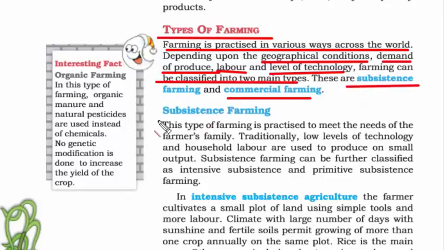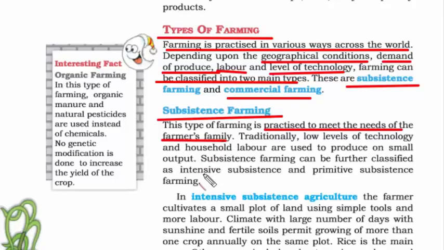The first one is subsistence farming. Subsistence means where minimum resources are used. That's why it is also practiced to meet the needs of the farmer's family, which means private farming. A better way of understanding subsistence farming is to imagine that you have some land in your backyard, and whatever you produce at the end of the day, you only use it to feed your family members. So this is how you'll remember subsistence farming.